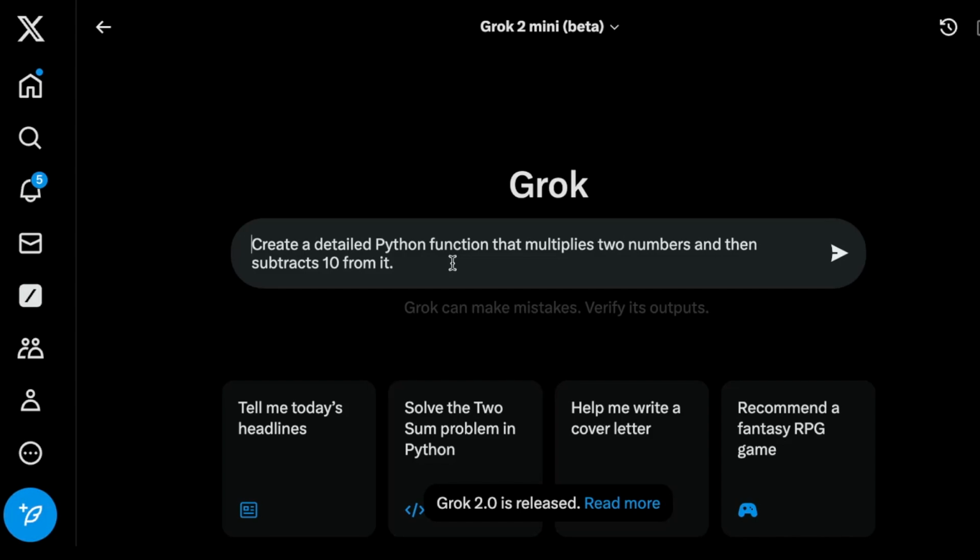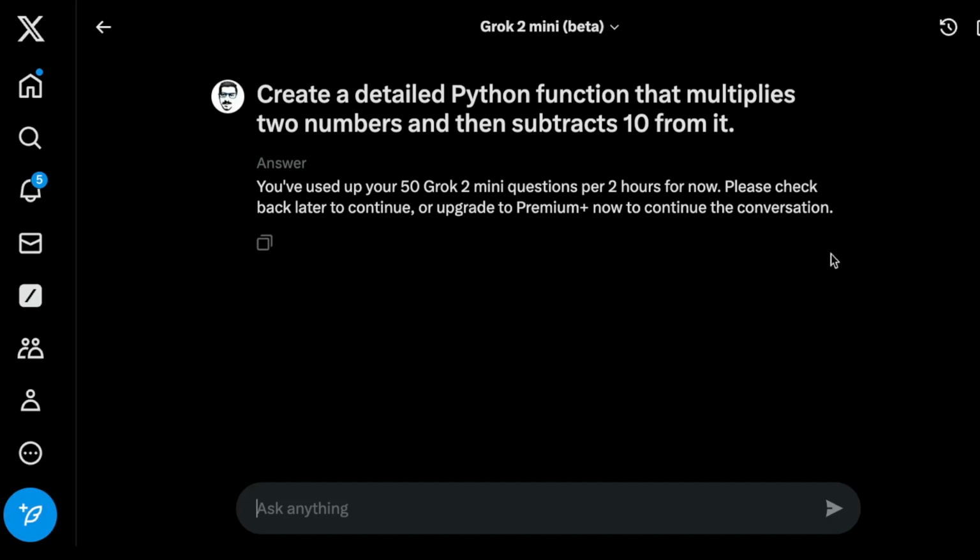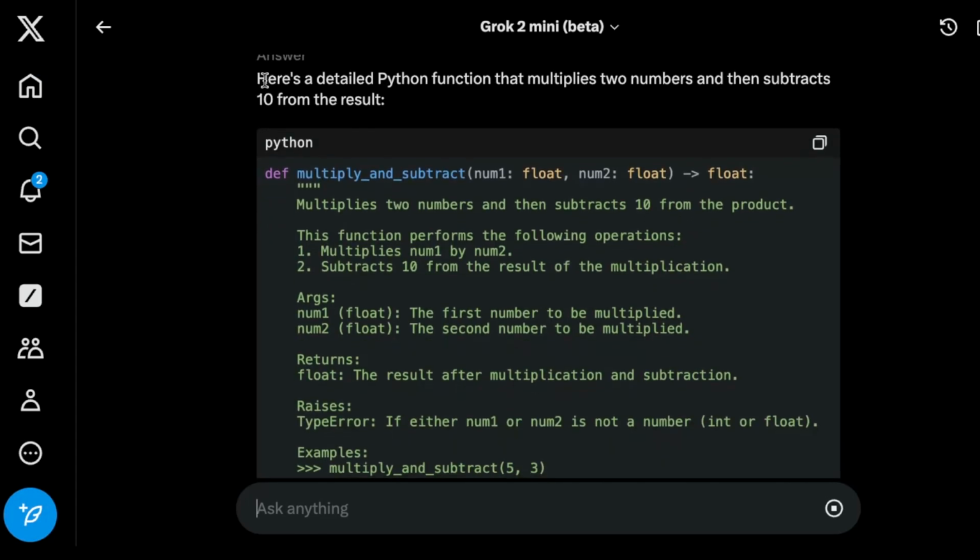So what we're going to do in the next few test cases is test for coding capabilities, reasoning capabilities, and math reasoning capabilities as well. I'm going to start out with a simple prompt here: create a detailed Python function that multiplies two numbers and then subtracts 10 from it. As you recall, in the benchmark, they were ranked pretty high and very close to Claude 3.5 Sonnet, which in my opinion is probably the best code generation language model out there today. So I'm very curious as to what it responds. Okay, so it's saying here, here's a detailed Python function that multiplies two numbers and then subtracts 10 from the result.